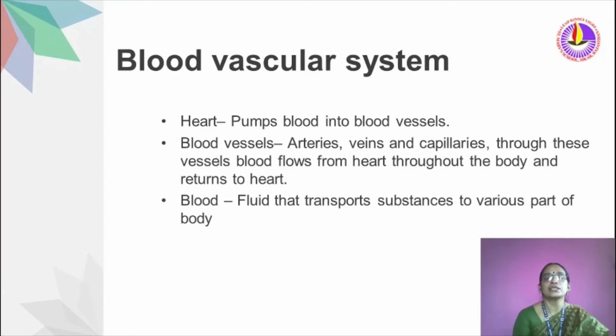Blood vessels we can divide into three: arteries, veins and capillaries. Through these vessels, blood flows from the heart throughout the body and returns to the heart. Blood is a fluid connective tissue that transports substances to various parts of the body.